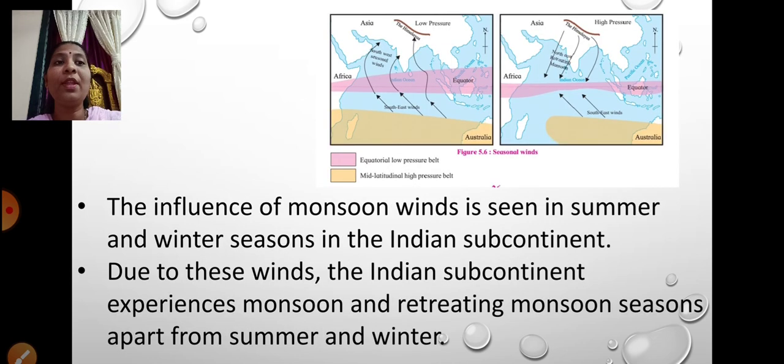Fine. These monsoon winds will blow. The influence of monsoon winds is seen in summer and winter seasons in the Indian subcontinent. And because of these winds, the Indian subcontinent experiences monsoon and retreating monsoons apart from summer and winter. We have three seasons: the summer, the rainy and the winter. So apart from summer and winter, we experience monsoon and retreating monsoons because the influence of monsoon winds is seen in summer and winter seasons in the subcontinent region.